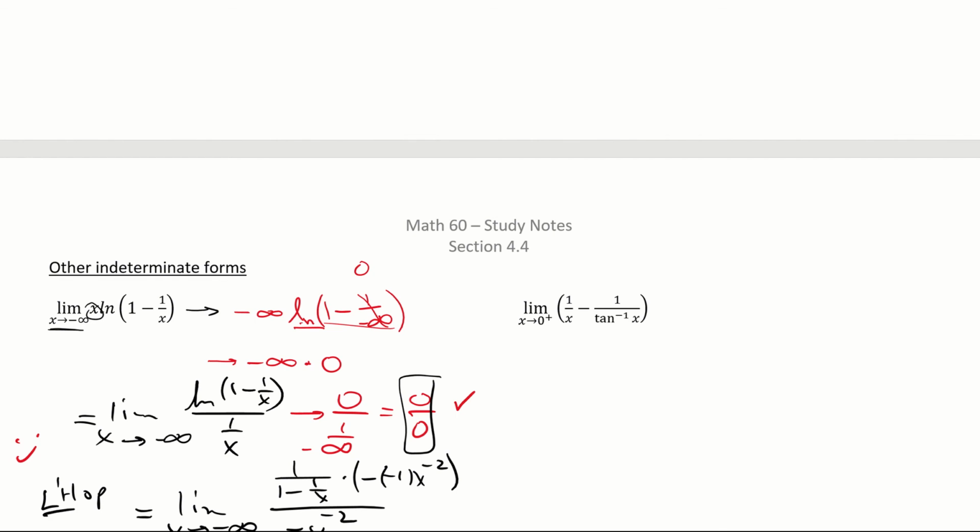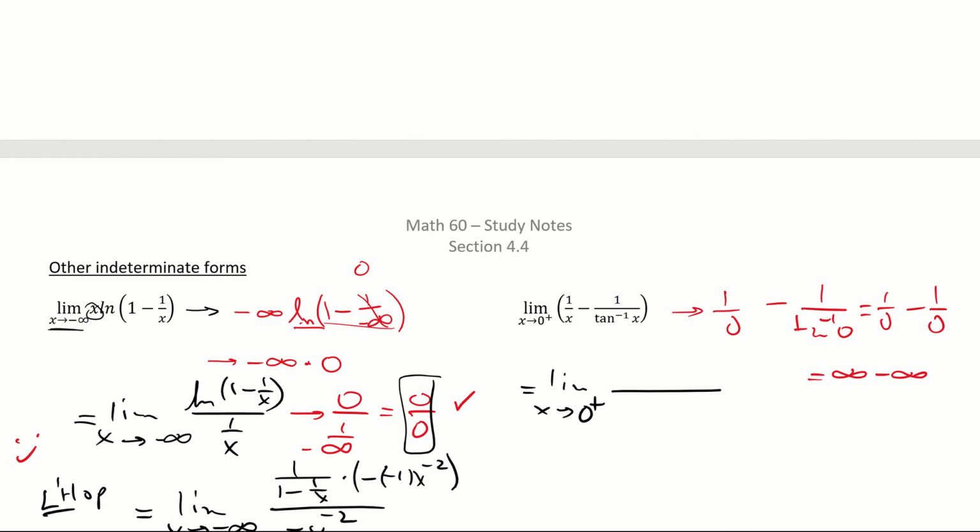This one, if you are letting this guy go, we're getting 1 over 0 minus 1 over tan inverse of 0. Well, I'm glad you know your trig, because that's really 1 over 0 minus 1 over 0, since tan inverse of 0 is 0. So we're getting infinity minus infinity. Egad. What do we do? You ready? Algebra.